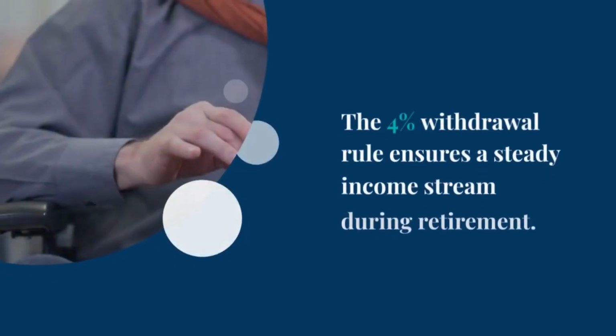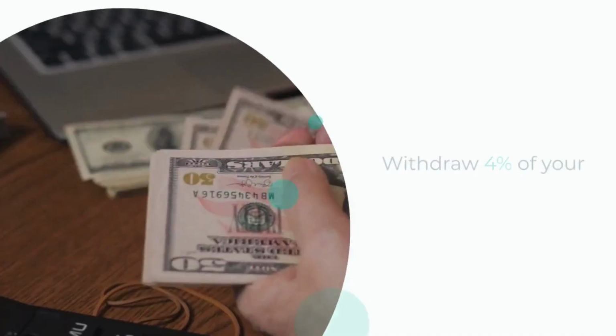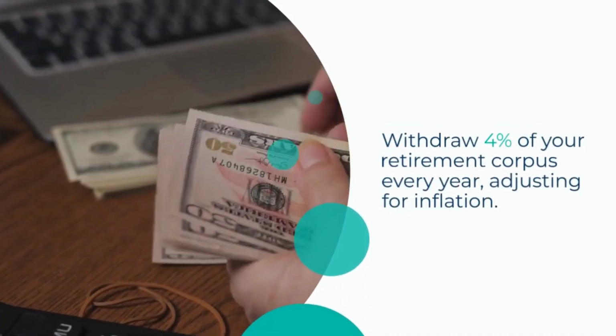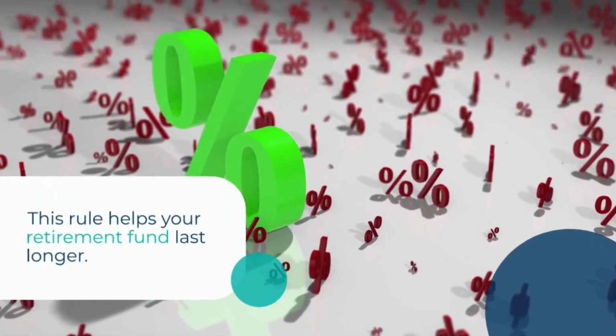The 4% withdrawal rule ensures a steady income stream during retirement. Withdraw 4% of your retirement corpus every year, adjusting for inflation. This rule helps your retirement fund last longer.